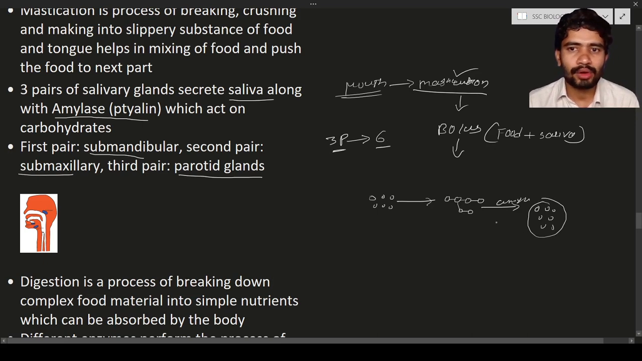So starch is a carbohydrate, a complex carbohydrate. Here you can see in the diagram, this is one pair, this is the second pair, and this is the third pair. Three pairs of glands, the salivary glands.